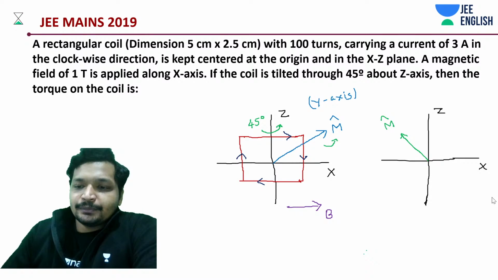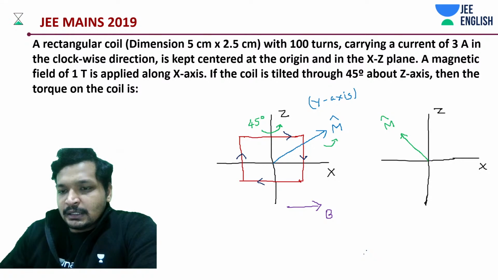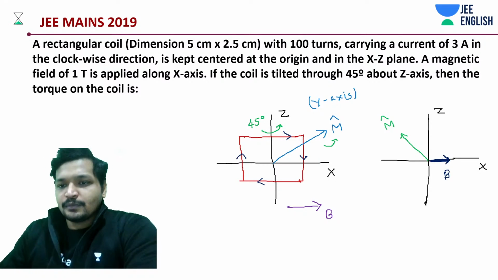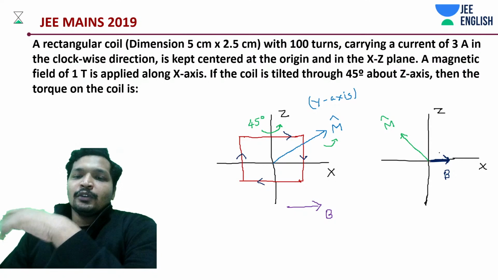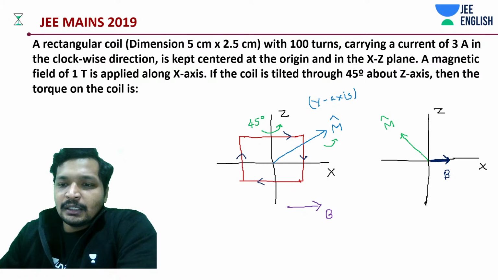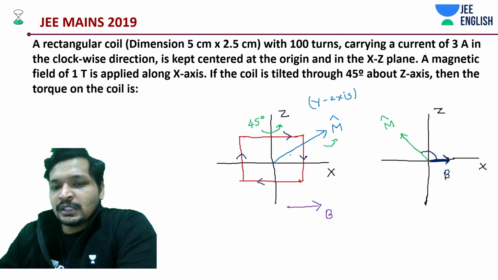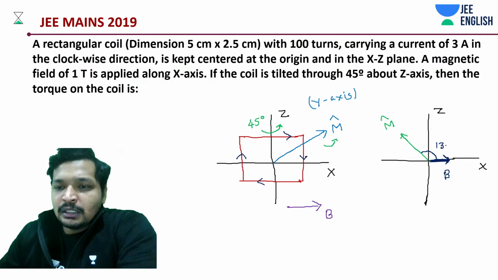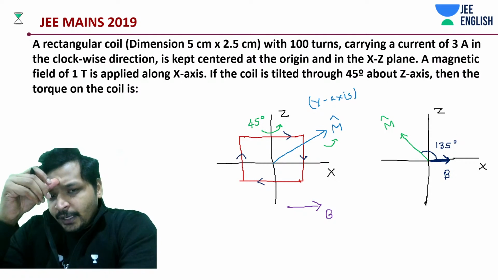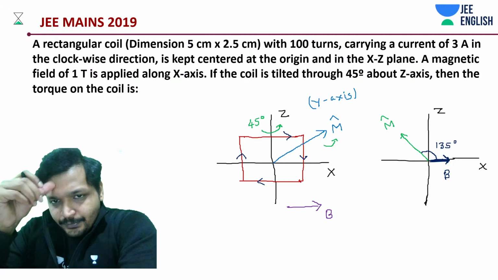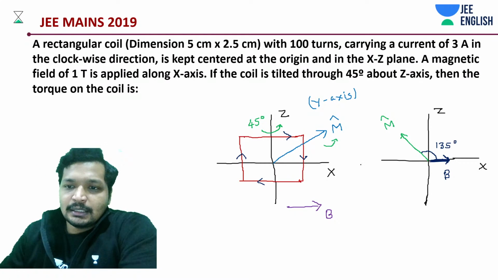That's it. You understood this point. Really simple. The field is like this. Or it could be also this direction, but it does not matter. This angle is how much? Initially this was 90 degrees. Now it's no more 90 degrees. It's 135 degrees.